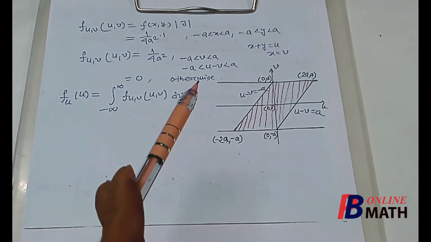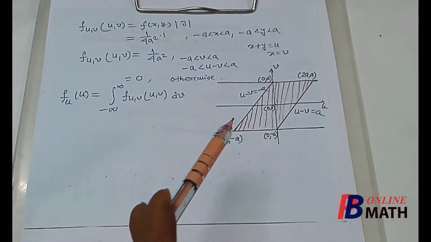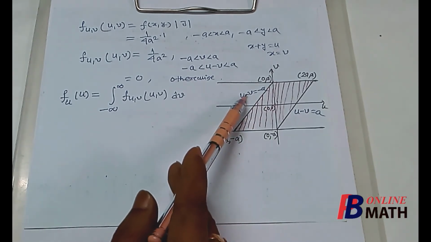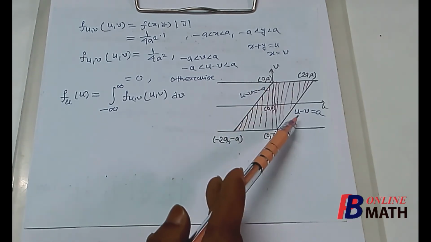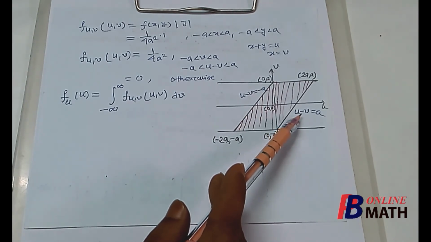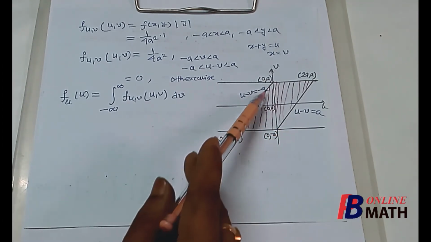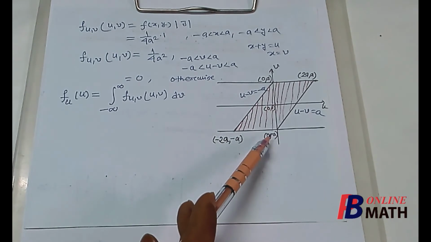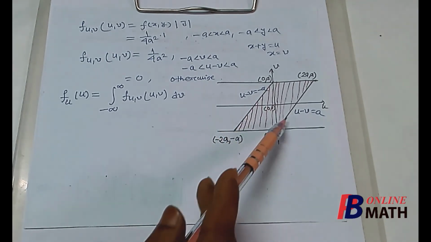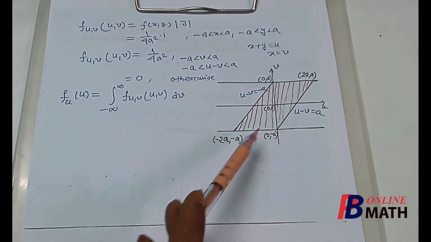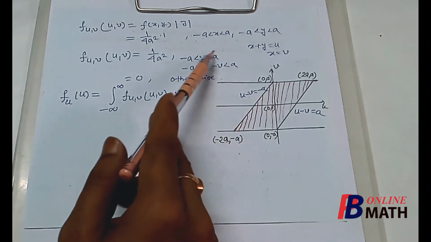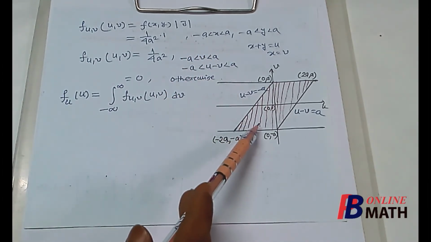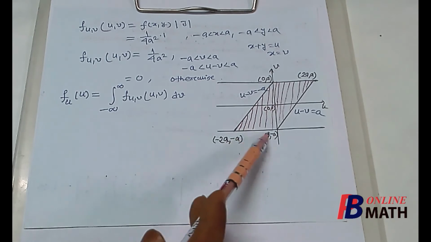This is the straight line u minus v equal to minus a and this is the straight line u minus v equal to plus a. Because both the straight lines are parallel, the inclination of these two straight lines with the u axis is 45 degree. So this area is shaded in red.